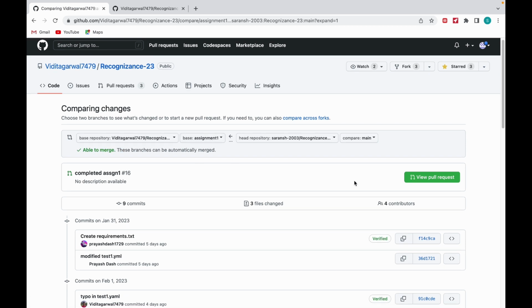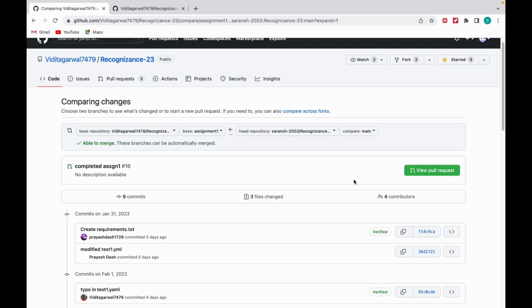Now once you have clicked that, as I already have submitted the file once, I cannot submit once again. For you, when you are going to submit for the first time, it will show create pull request. You will just have to type any comments, the name, whatever you want to type, and just click on create pull request. So that's it.